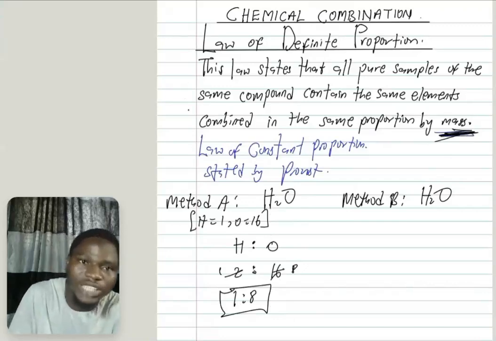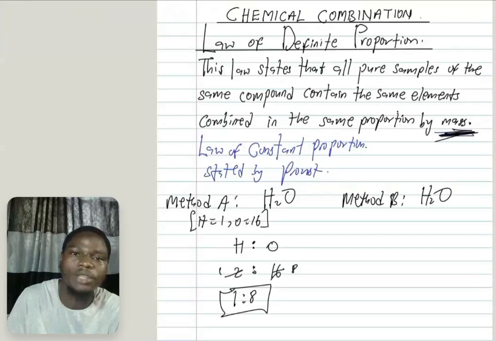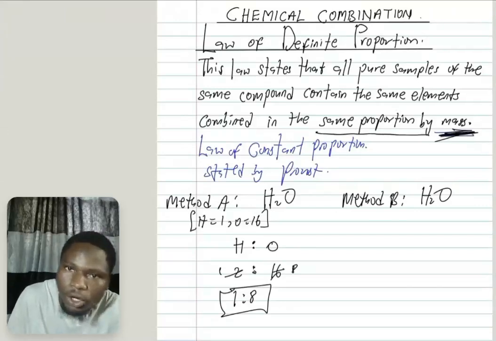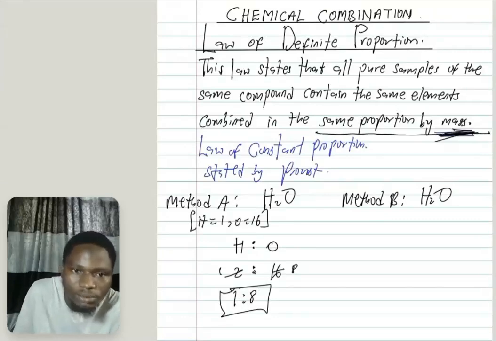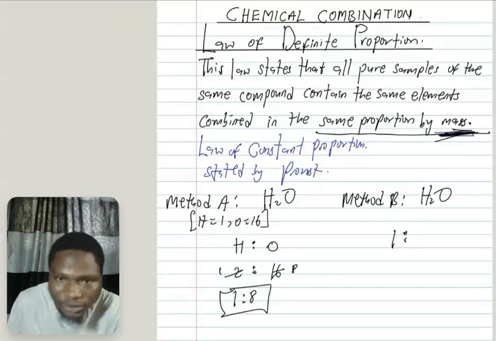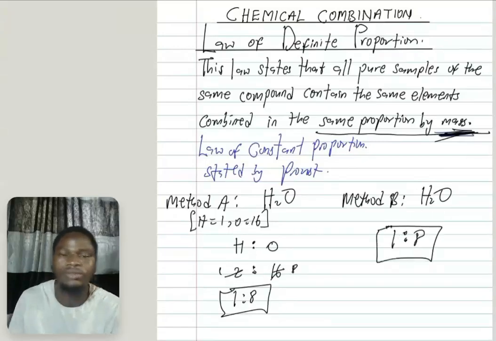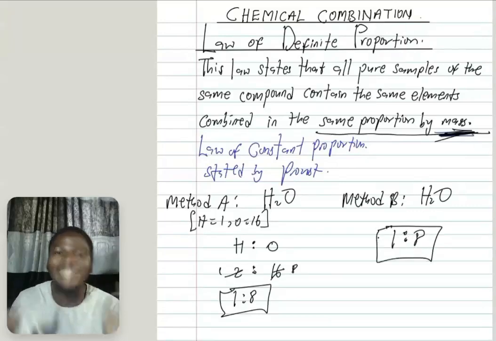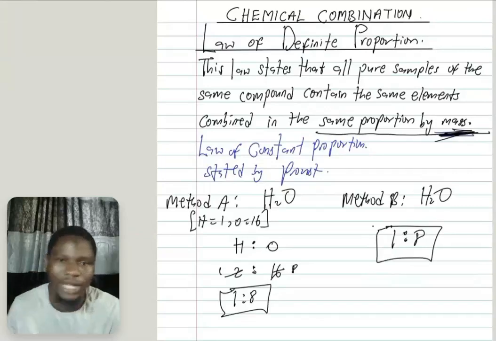Now, this law is telling you that no matter the method you are using to produce the same compound, the elements have the same proportion by mass. That is, they have the same ratio by mass. If you look at this one also, you also have 1 ratio 8. That's what it's telling you. The basic idea is that no matter the method, look at this compound.